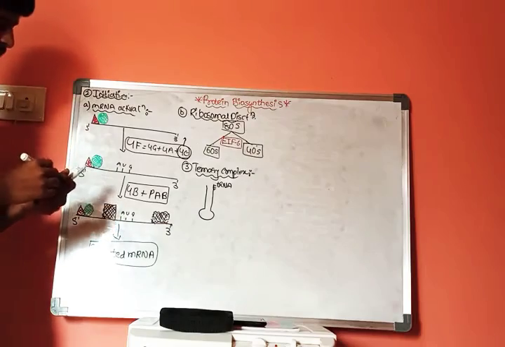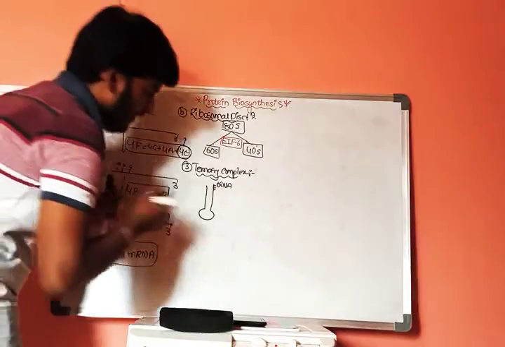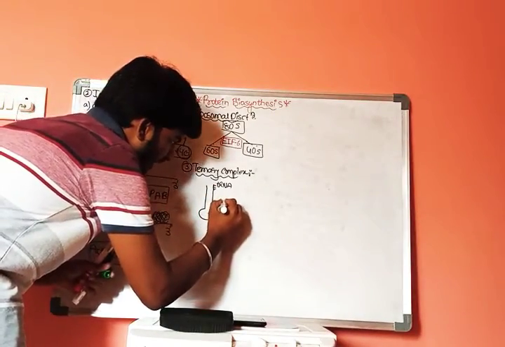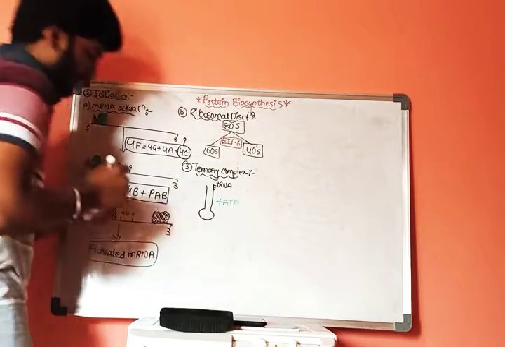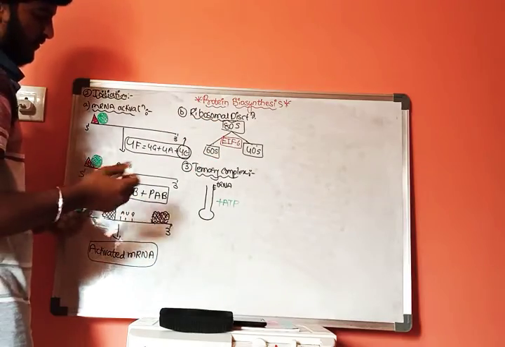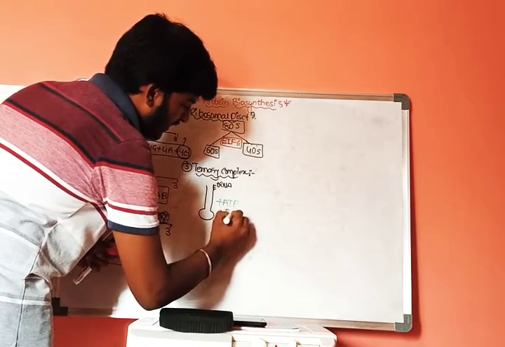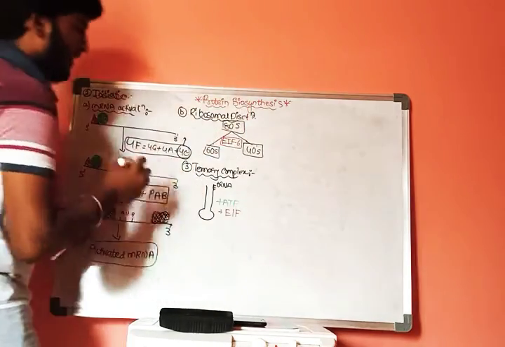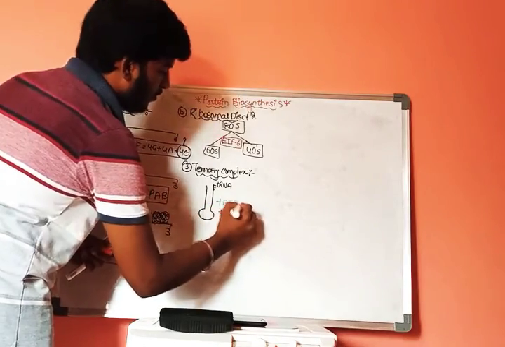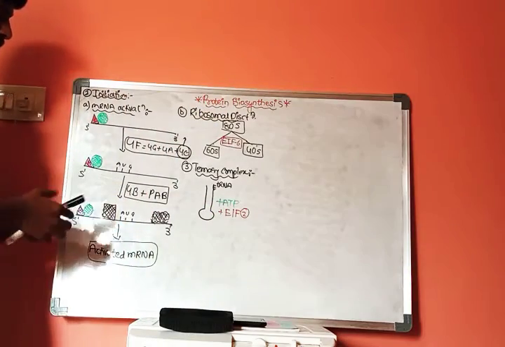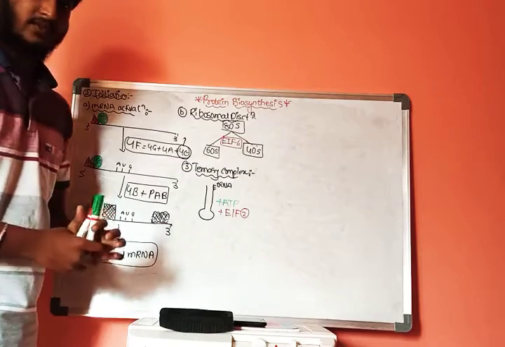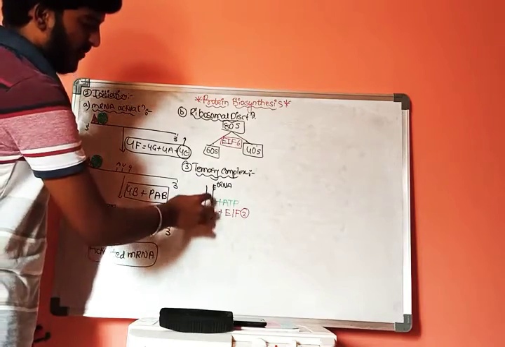This tRNA molecule along with ATP plus eukaryotic initiation factor 2.